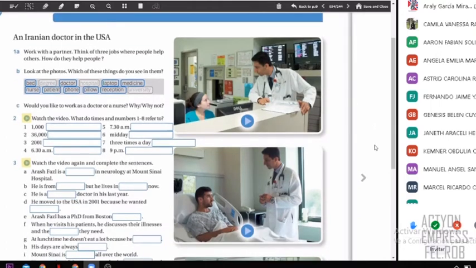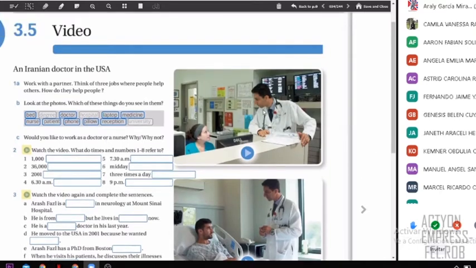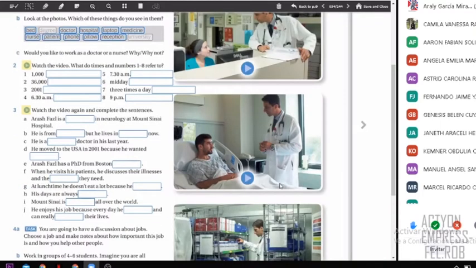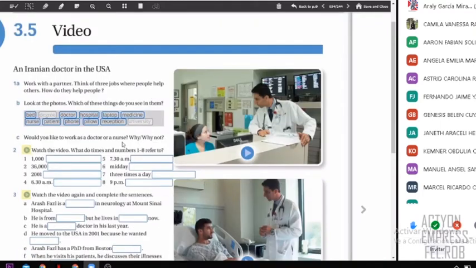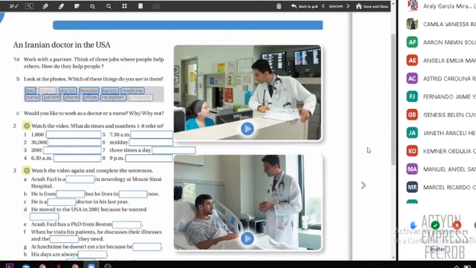Degree. Okay. Well, hospital, yes, it's actually the three pictures represent the hospital. Degree. Where do you see a degree? You said degree, right? Okay, where is the degree? Picture number 3.